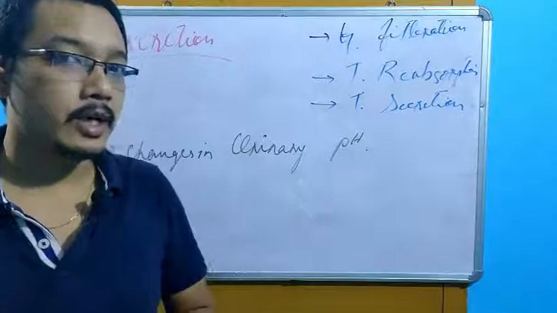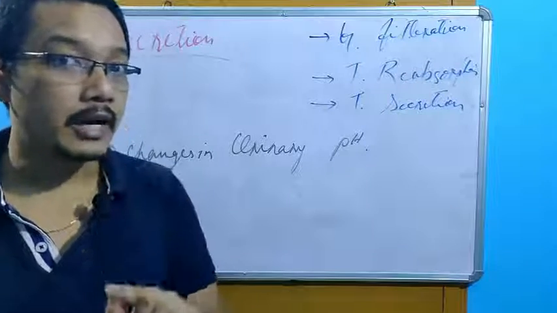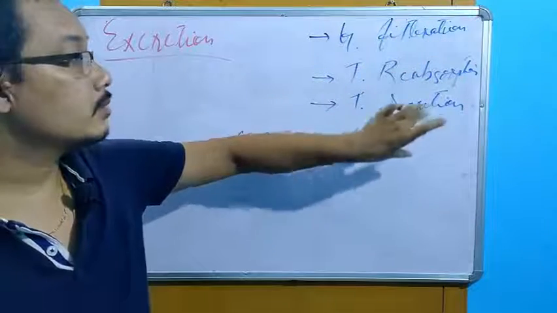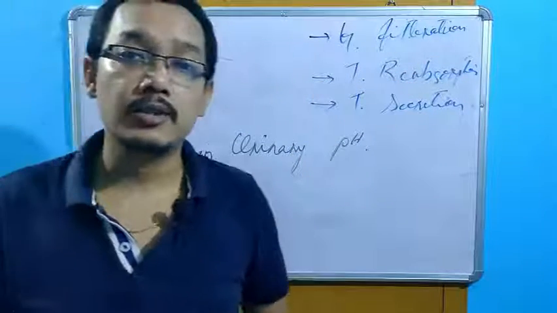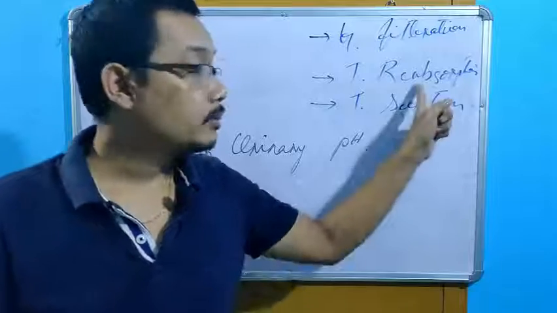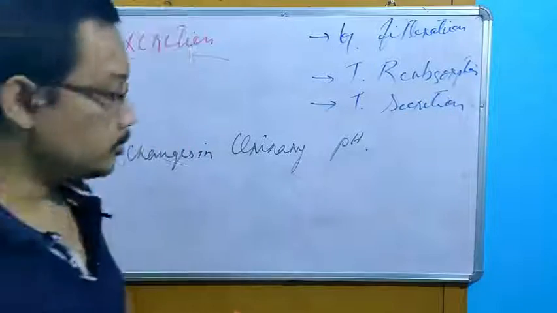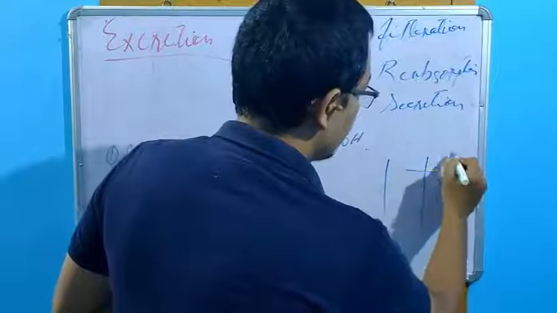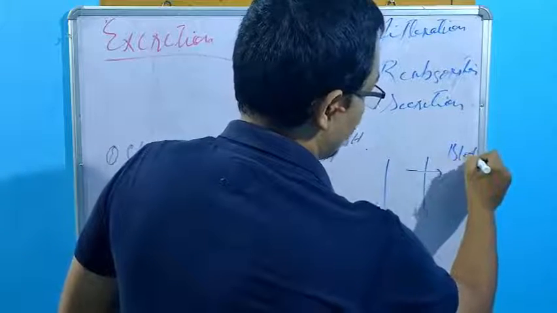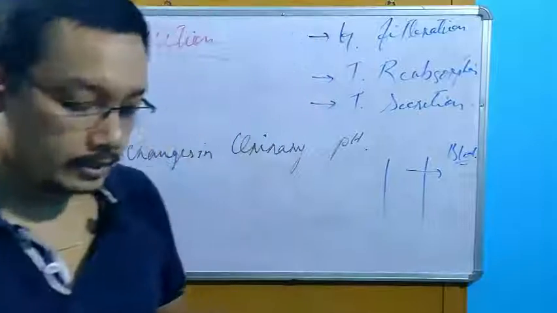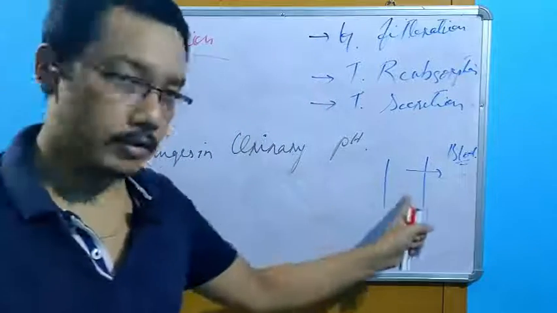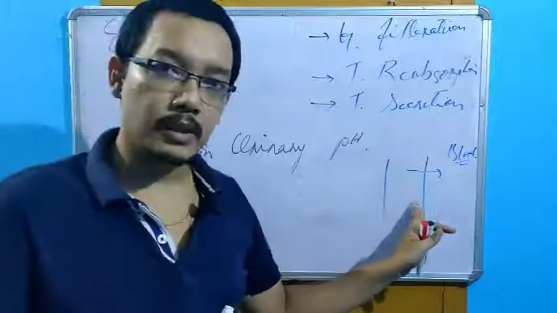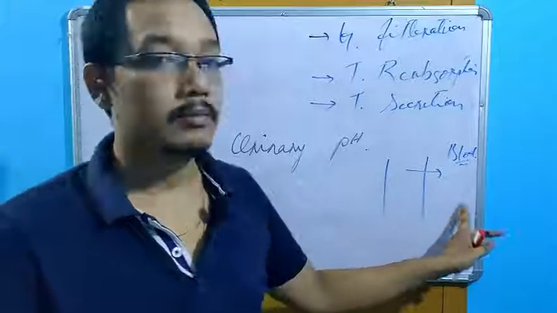Again I am telling you, the precipitant drug can act on this reabsorption mechanism or this secretion mechanism. Reabsorption means from tubule to blood itself. This is the nephron. It may be from the proximal convoluted tubule to blood itself.